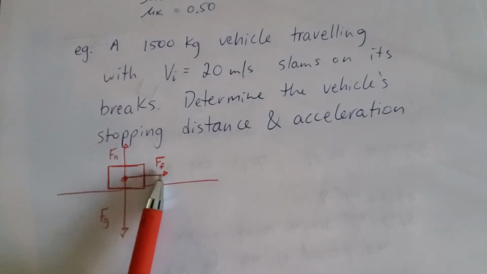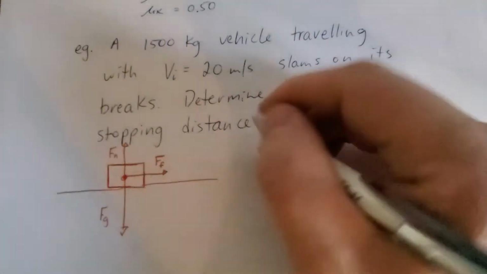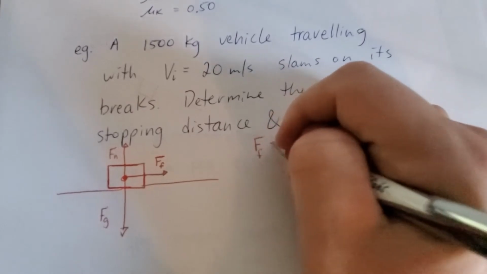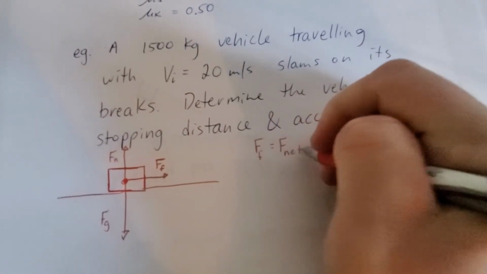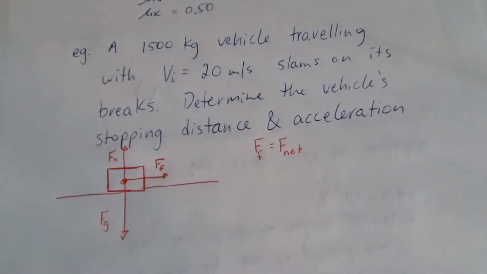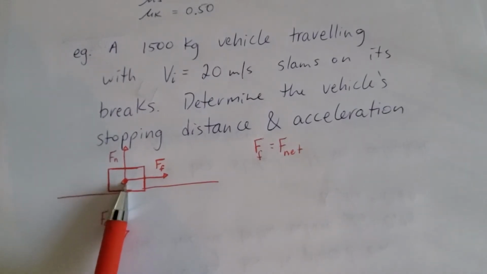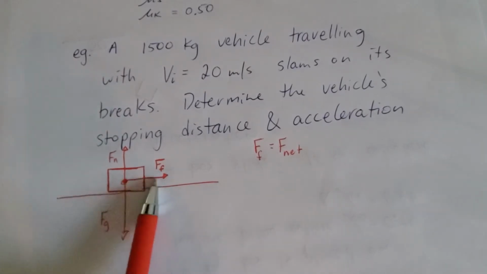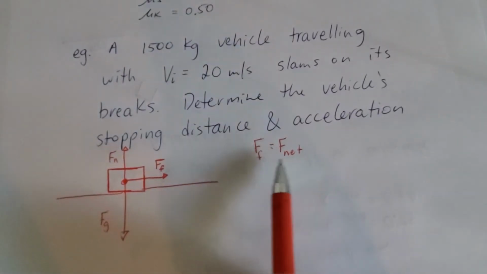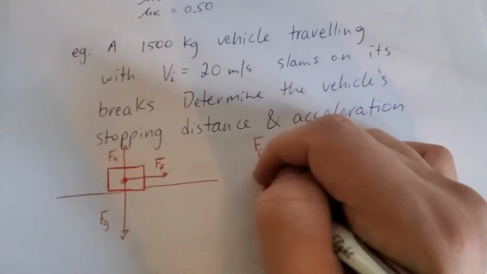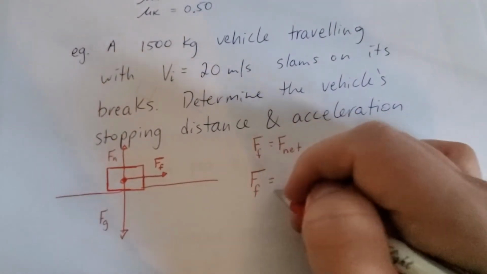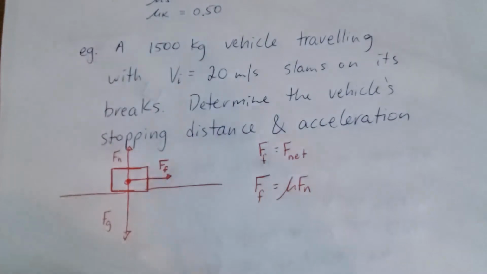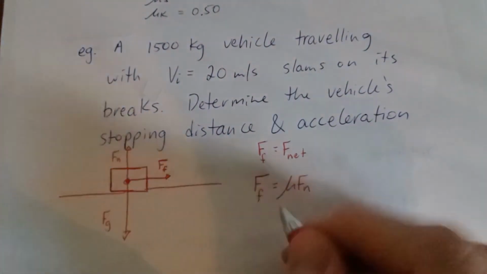So what we have to recognize is that friction is going to be the net force here. There's nothing working against friction when you're trying to slow down. These other two forces, the vertical ones, just add up to zero, because clearly this vehicle isn't going to accelerate up or tunnel to the center of the earth. It's going to slow down. So we can find the force of friction, and from there use Newton's second law to find the acceleration.